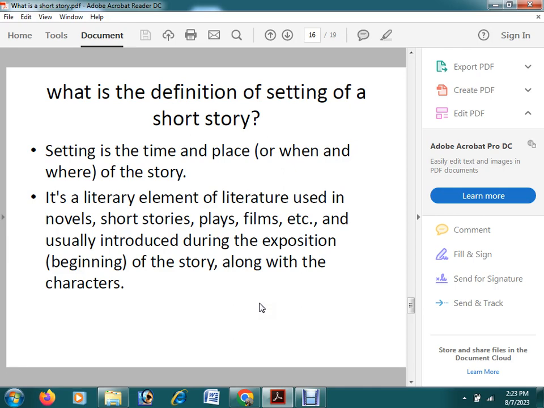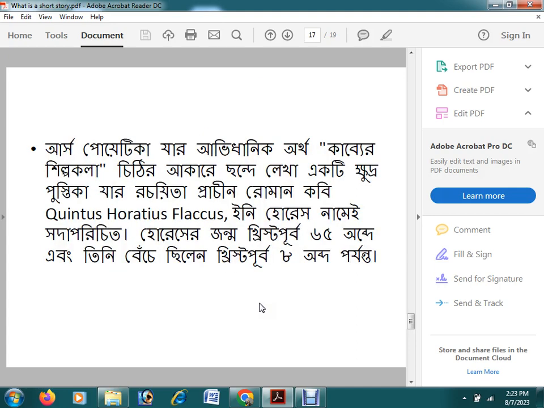So and that is the setting. What is the definition of setting? A setting is the time and place when we start the short story, where the story was told. কোথাকার গল্প বলা হয়েছে, গল্পটা কি বাংলাদেশে না আমেরিকা, কোথাকার গল্প বলা হয়েছে, গল্পটা কখন বলা হয়েছে। Okay, so setting will indicate the time and place of the short story. Okay, so these will be the characteristics of a short story.